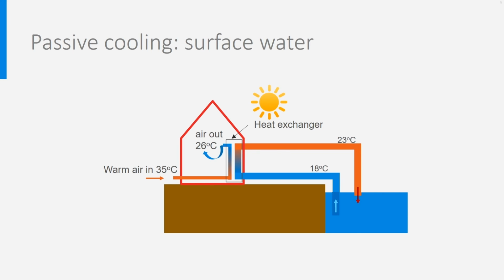By the way, this system may also be connected to a water system for floor or ceiling cooling instead of being connected to air. By using the simple equation Q = mass flow rate times specific heat of water times delta T, it is relatively easy to make estimates of the needed water flow rate and the available power.